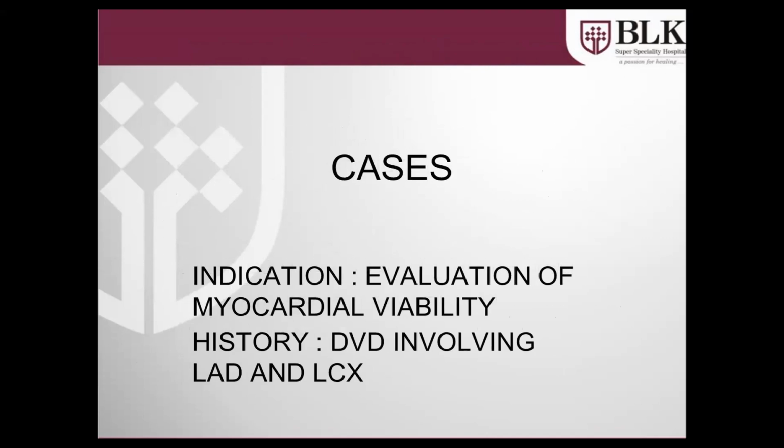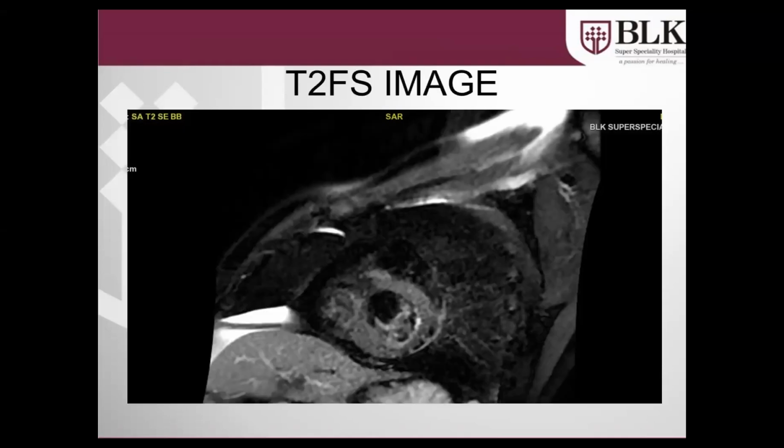We have already discussed this. Now, getting to one example case, this patient had dual vessel disease involving LAD and LCX, and we performed myocardial imaging at our institute. The first image is a T2 fat sat image. Here we are looking at this subendocardial region, which appears bright or white in contrast compared to the rest of the myocardium. In this case, we have not administered contrast, so we have this area of altered signal intensity appearing bright.